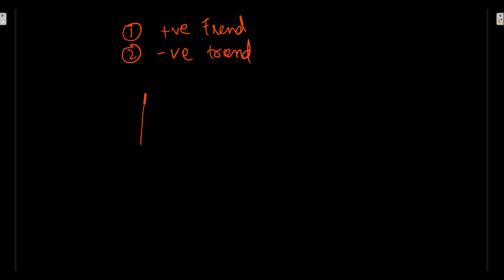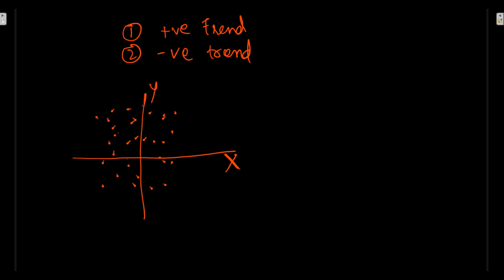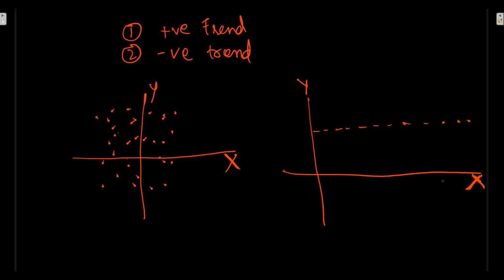Now what if we have X and Y and the data is quite scattered all over the place? This is X and this is Y. And what if this is the X variable and this is Y, where the data is constant for Y and increasing for the X random variable?